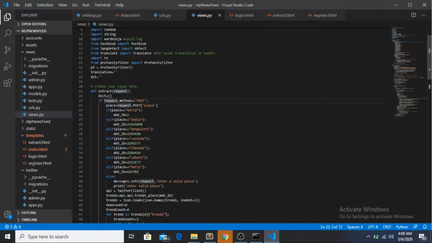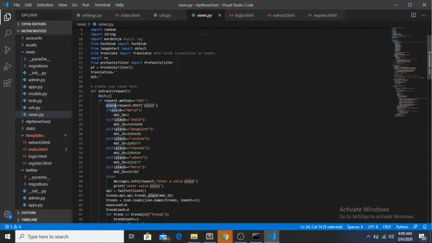So it will check if request.method equals post, because we are submitting the data. In the form we wrote the form method as post, so it's very important to check if the method is post or not. If it is, I will take the place in this line. If I am writing Bangalore, the value of this variable place will be Bangalore.